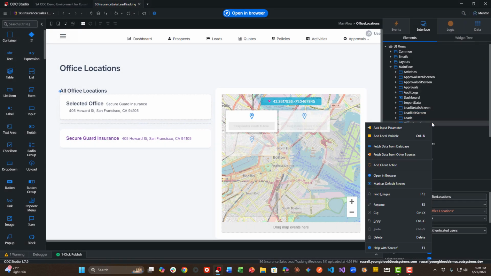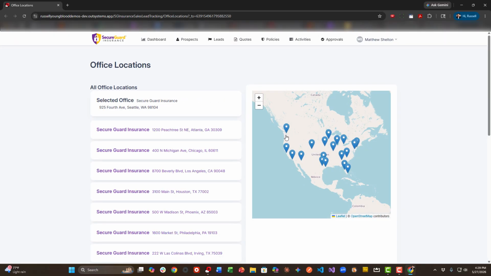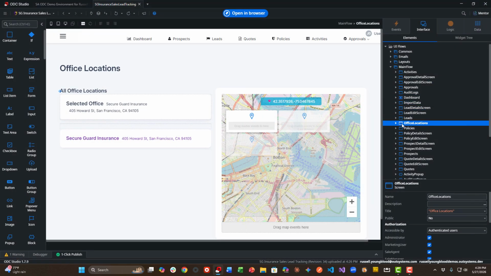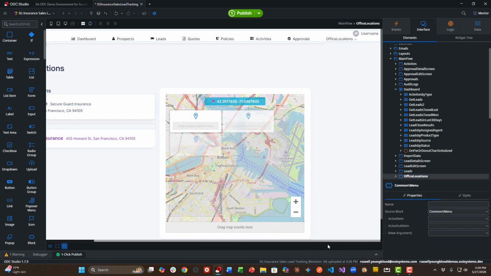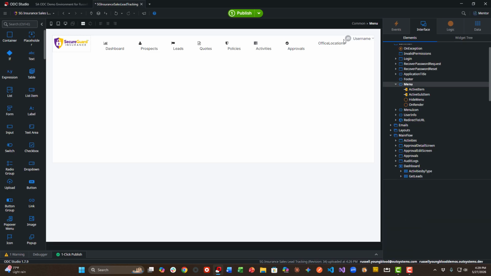Back in ODC Studio, things look pretty good. I'm going to go ahead and preview this in the browser, and everything seems to be functional. The map is on the right-hand side instead of the left-hand side, but it is clickable. Everything seems to work. However, I noticed that there is not a locations link at the top, so we'll drag and drop the screen to the top menu.